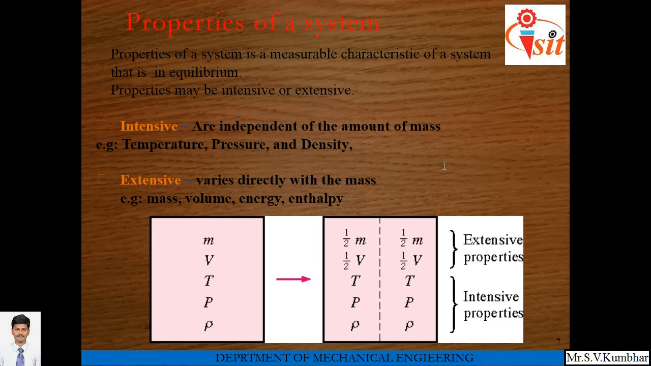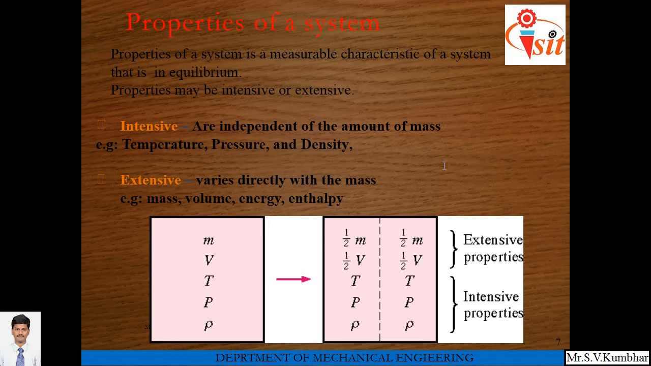Extensive properties are those properties which vary directly with the mass of the system. For example, mass, volume, energy, enthalpy, etc. One example is shown here. A gas is present inside a cylinder having mass m, volume V, temperature T, pressure P and density rho.